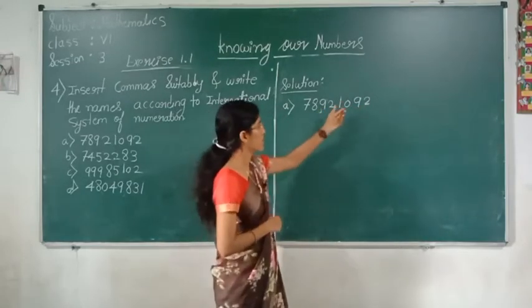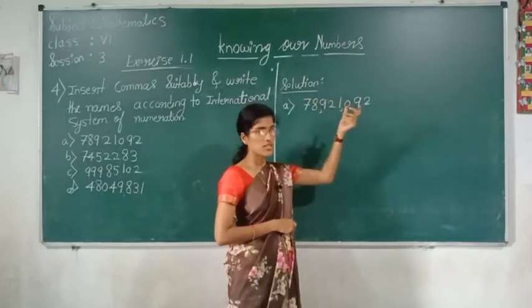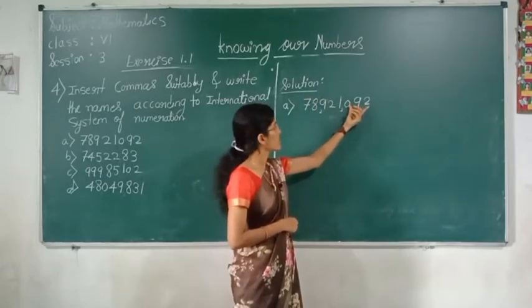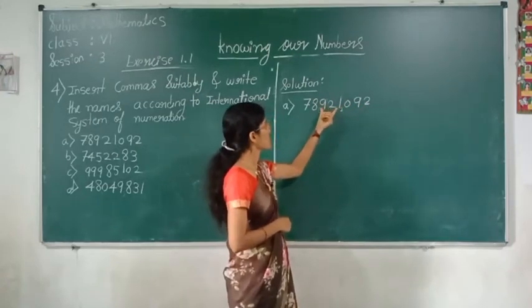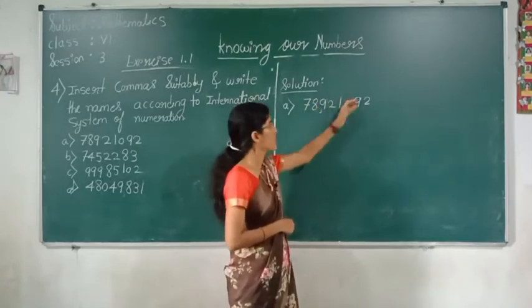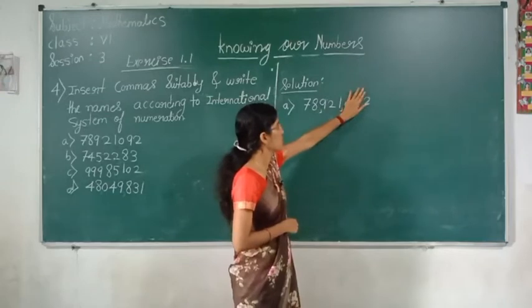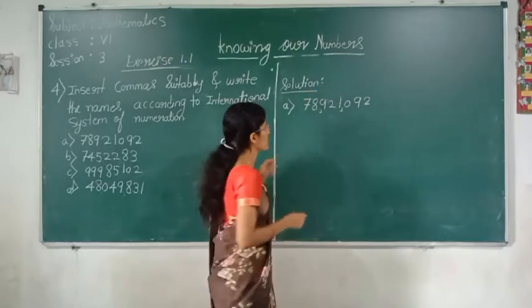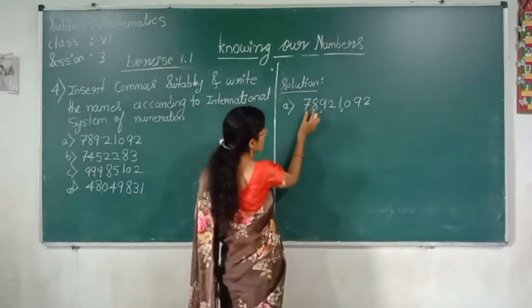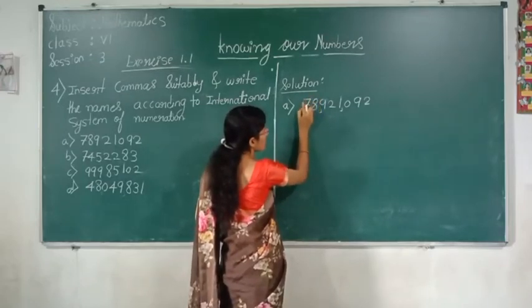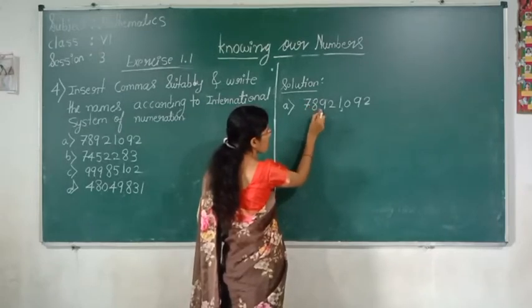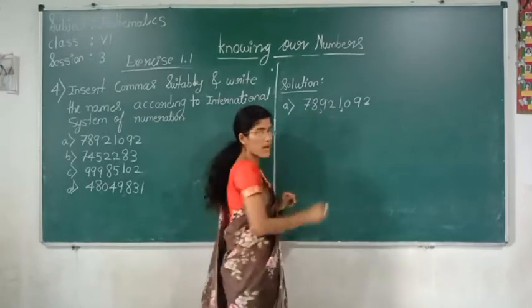Now see here, in the international place value chart, from right side the first period is ones, thousands, millions. Now how to read this? After the digits we have to take the period name. Here comma is there, no? This comma you have to replace by the period name.